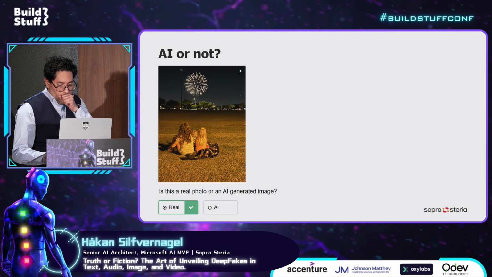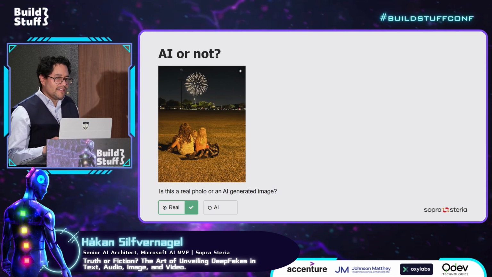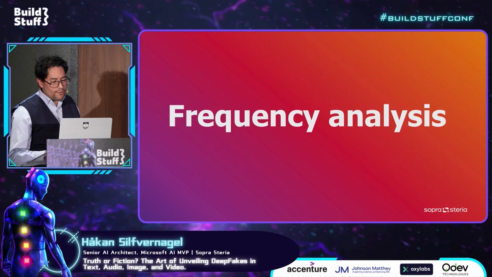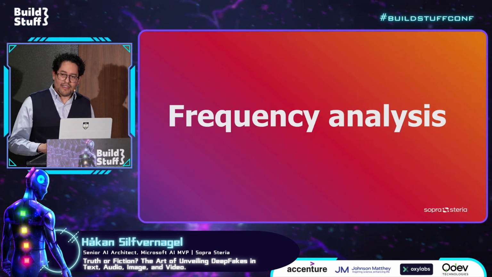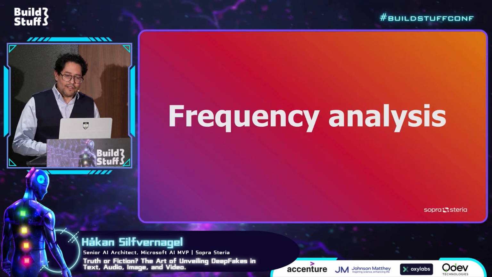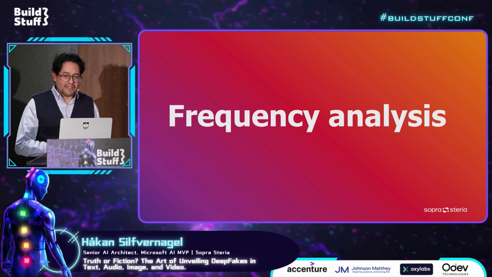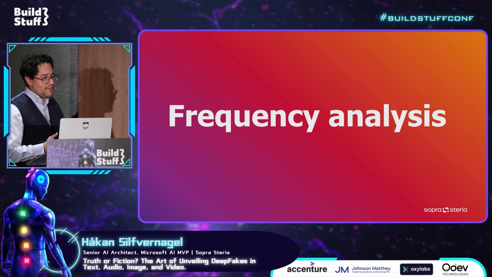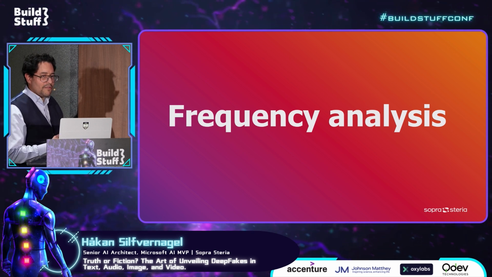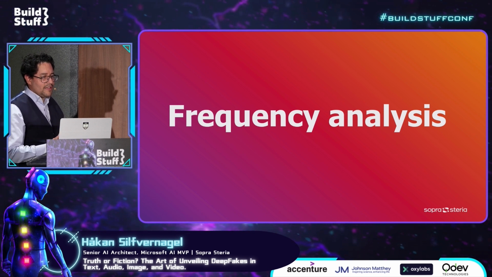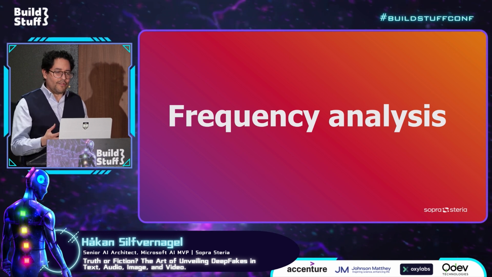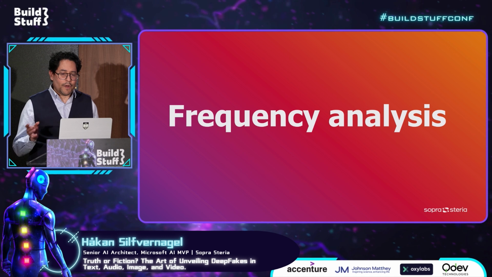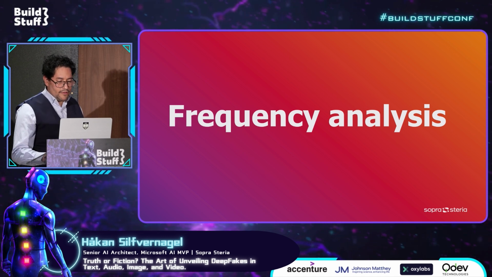But one way that we can test if a picture is AI-generated or not is that we can do a mathematical analysis in the frequency domain. In mathematics and in signal processing, we can use different types of algorithms like the Fourier transform, so that we can transfer data like image data into another representation where we can see clearly if it's a fake or not.